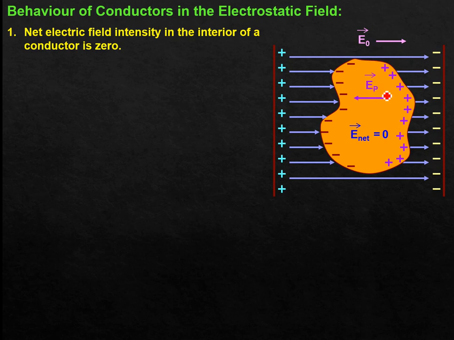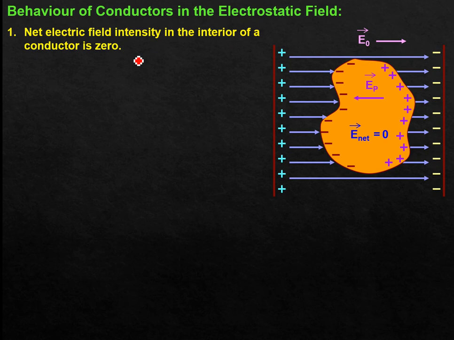This is the property of a conductor: EP will be equal in magnitude to E naught. So E naught minus EP get balanced and the net electric field becomes 0. That's why we can say the net electric field intensity in the interior of a conductor is always 0. I hope this is clear to you.